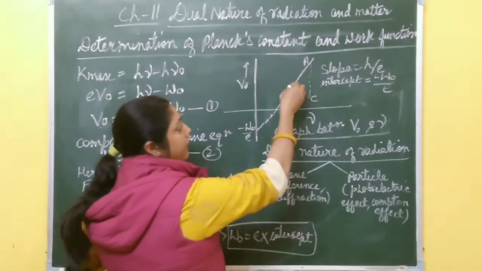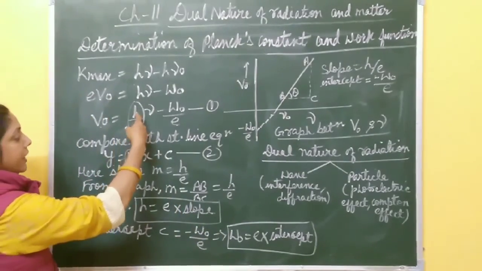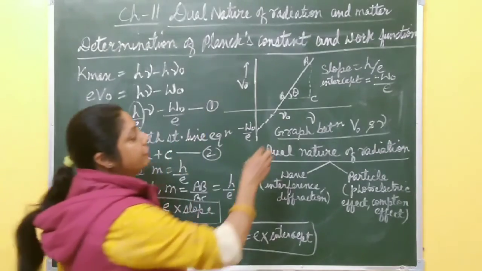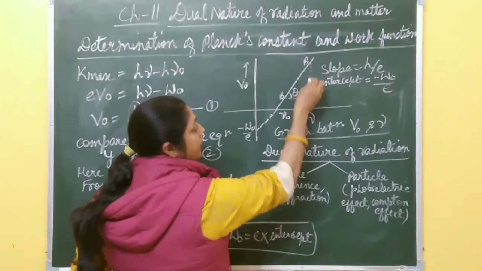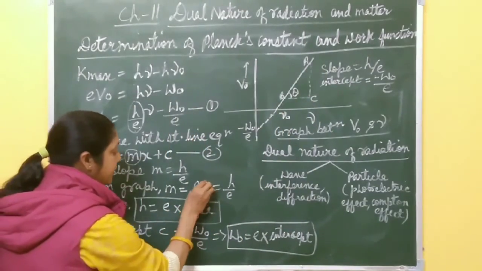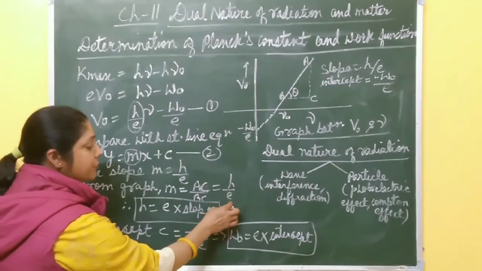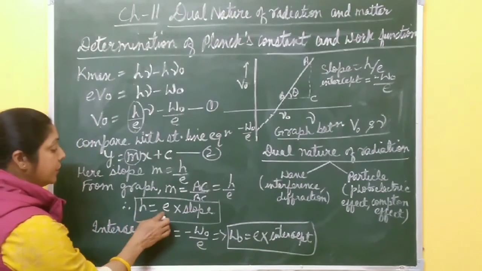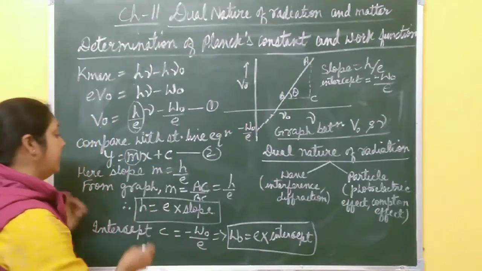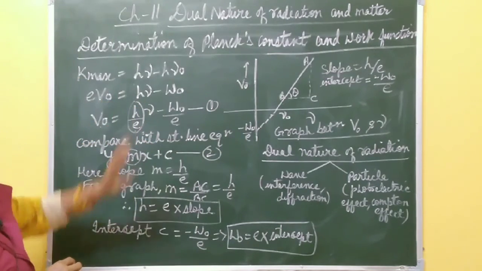So the graph is a straight line, and from the graph we find the slope. In this equation the slope is h by e, and from the graph the slope of this straight line is AC by BC. So this slope is equal to h by e, and from here h is equal to e into slope. We can easily find the slope from this graph, multiply by e, and it gives Planck's constant. So we can easily determine Planck's constant from this equation, right?